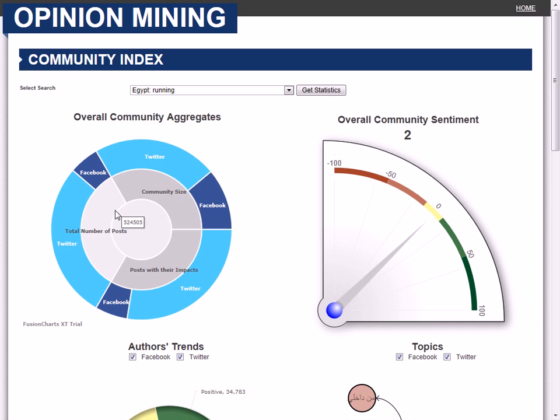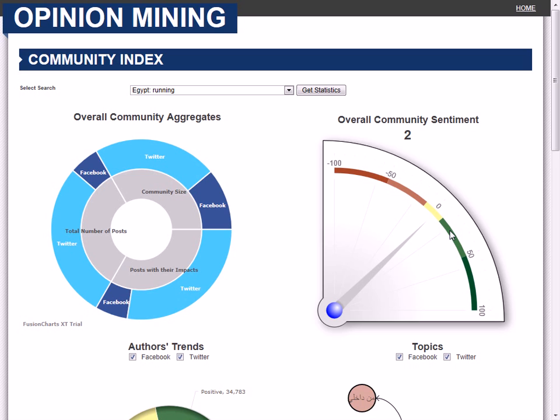But the difference in traffic is also due to the fact that Facebook is a private network by nature, and we crawl only the public posts on social networks, whereas Twitter is a public network by nature. So naturally, Twitter reveals more traffic than Facebook to our system.